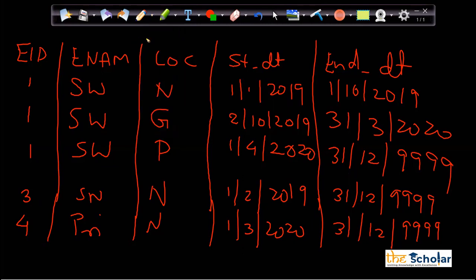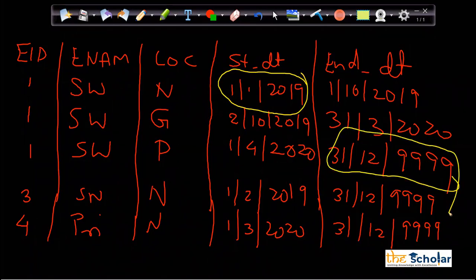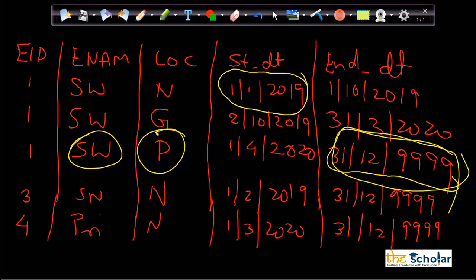So now someone asked when Swadesh joined. He joined on 1st January 2019. What is the location at that point? I have the history, right? What is the current location? I'll just filter on this date. Employee name is Swadesh and the end date is this, and I'll get the current location. If I want to know different locations of Swadesh, I'll just put employee ID or employee name as Swadesh, and I'll get all the different locations and different dates also.